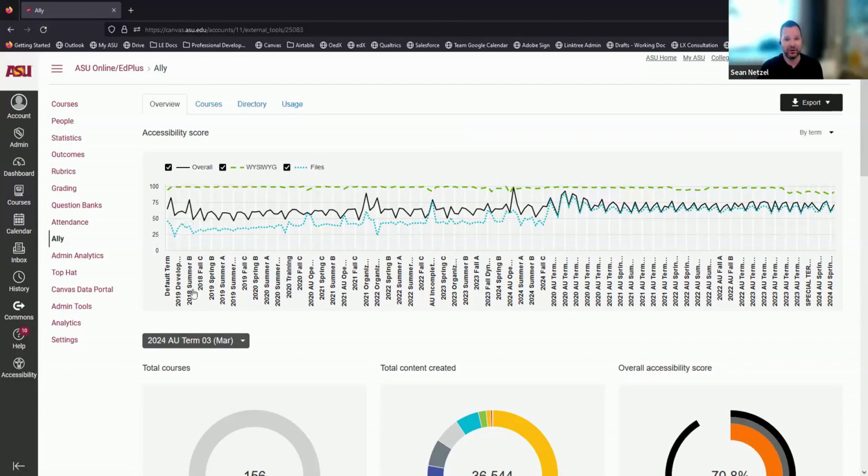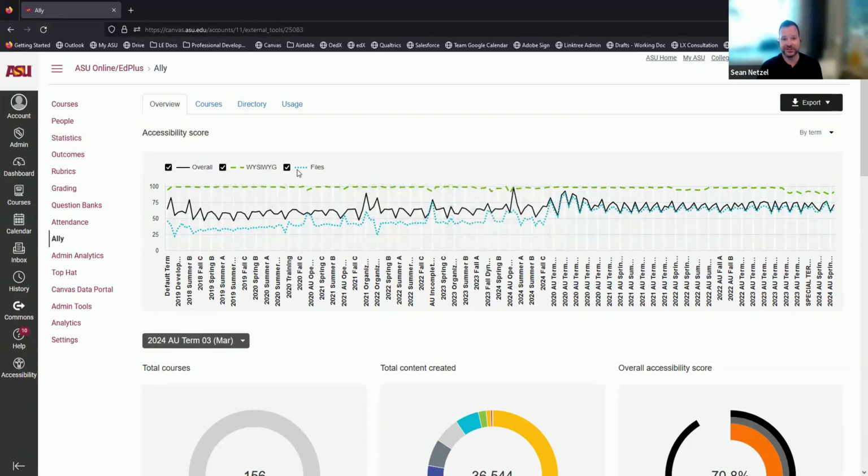But you can see it has all the different terms lined up right here. And then you can see the score for these. So there's an overall score, as well as the green, which is the WYSIWYG content. The WYSIWYG content is what you put in, so this should always be really high, the score.